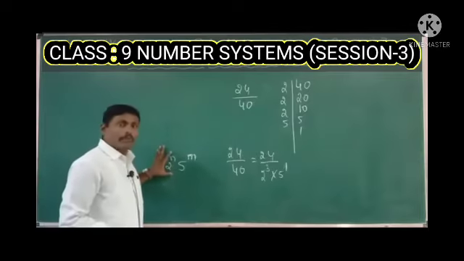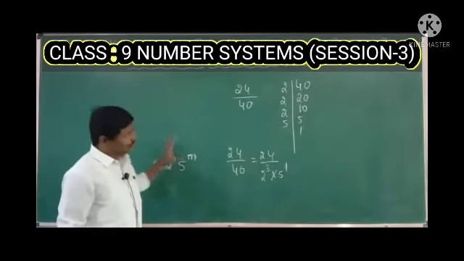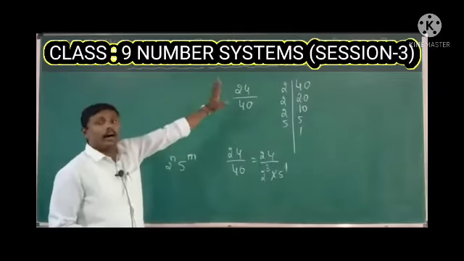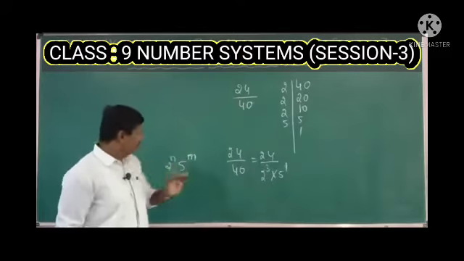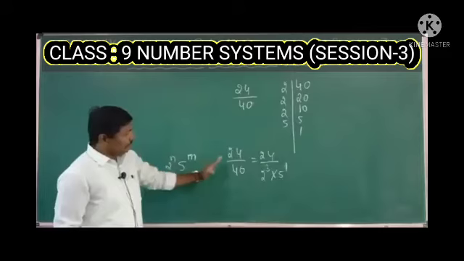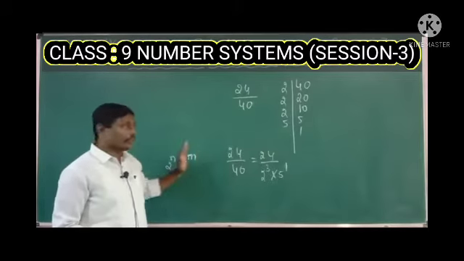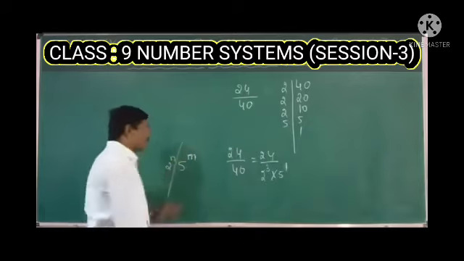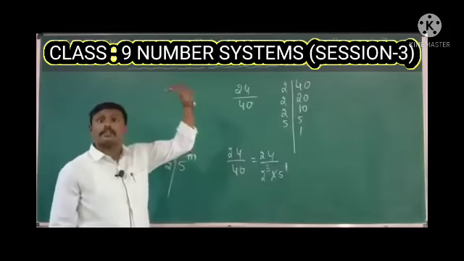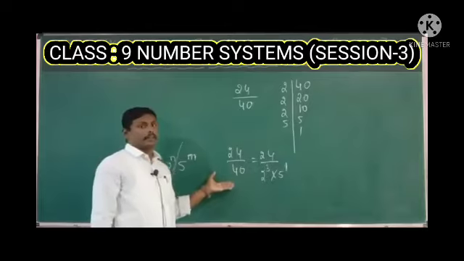Either it may be in the form of 2 raised to n, then the given rational number completely terminates. Or when we factorize the denominator, if it is in the form of 5 raised to n also, the given number is terminating.